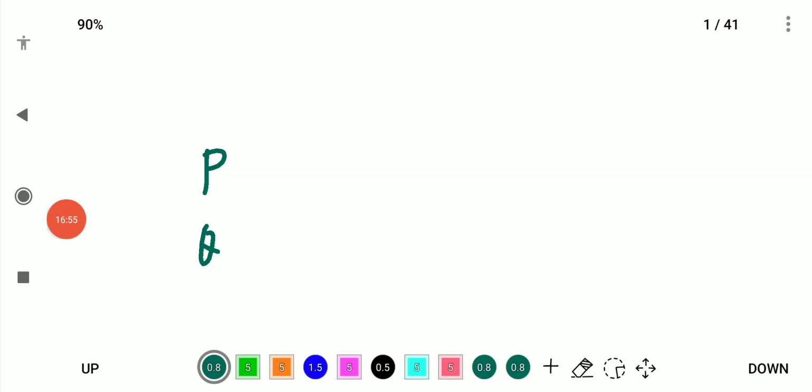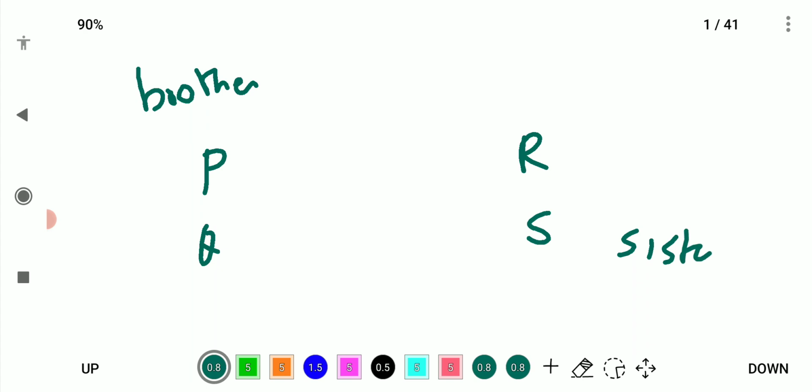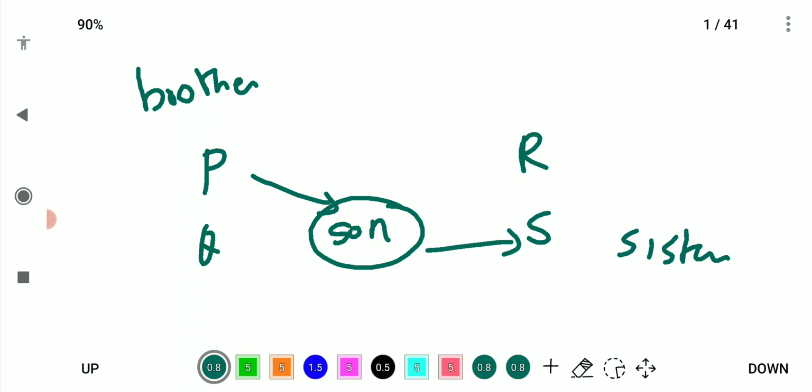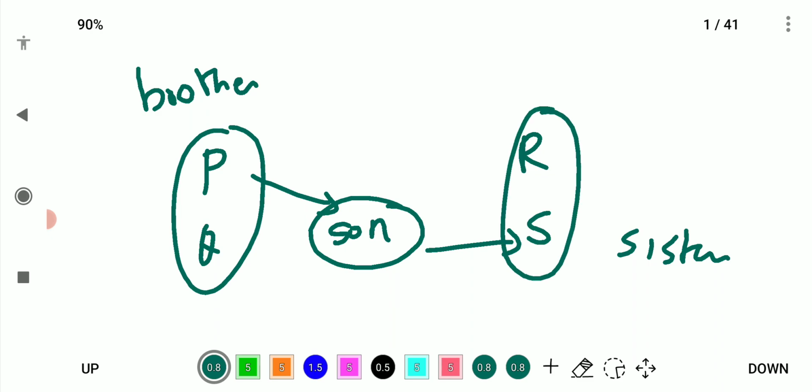See here, P and Q are brothers, R and S are sisters.